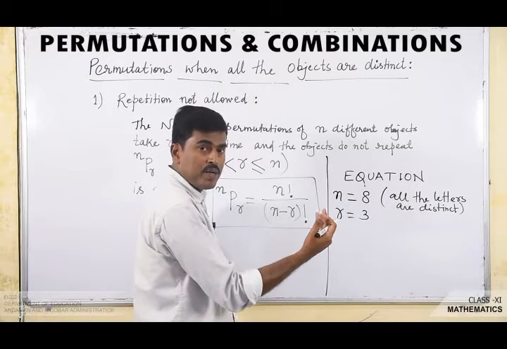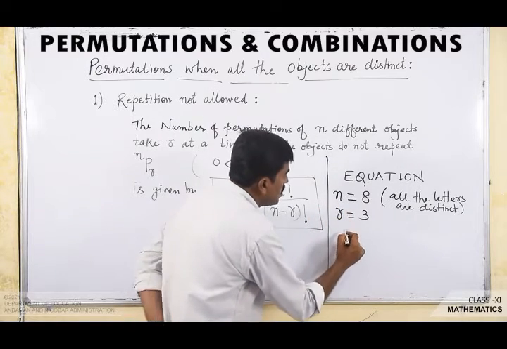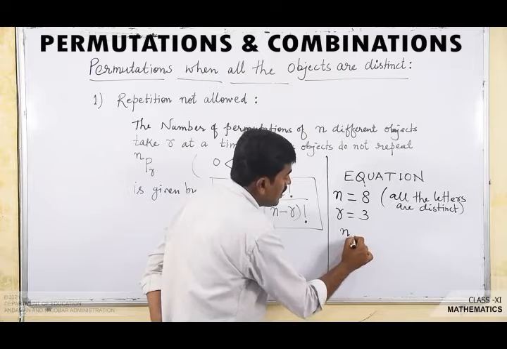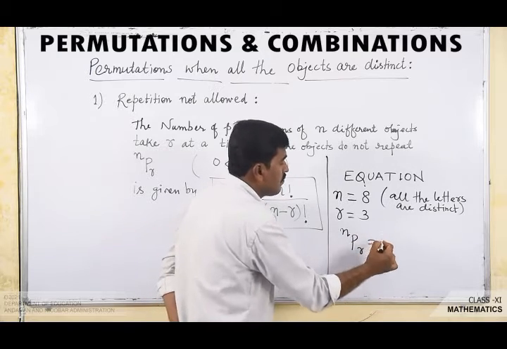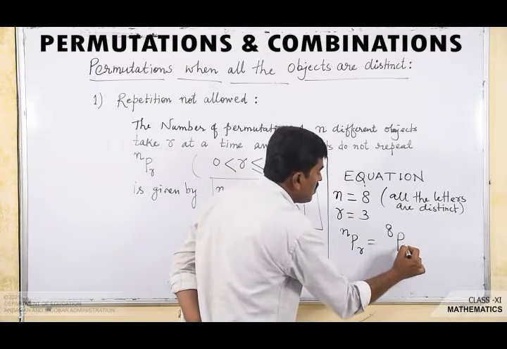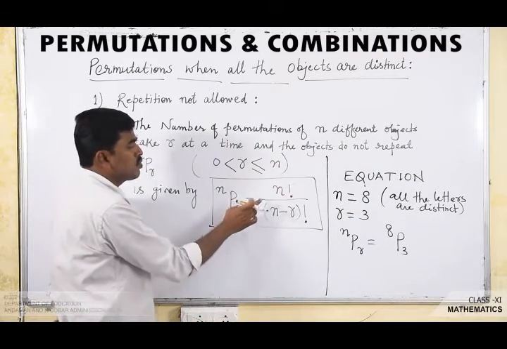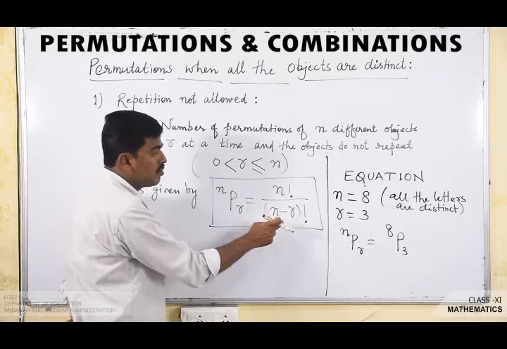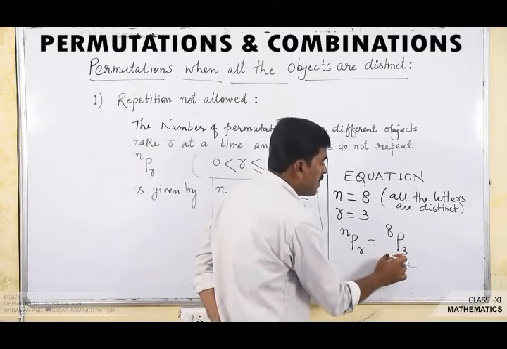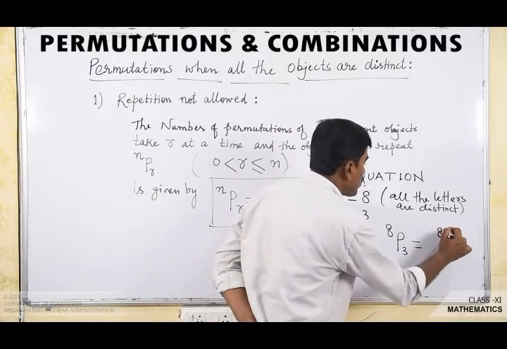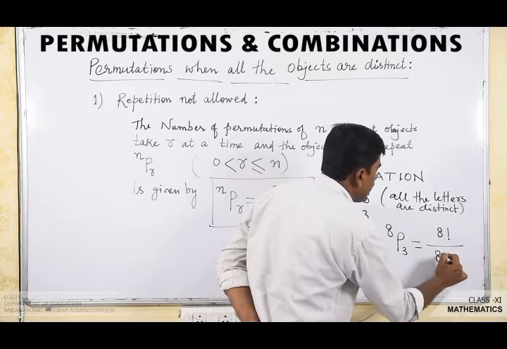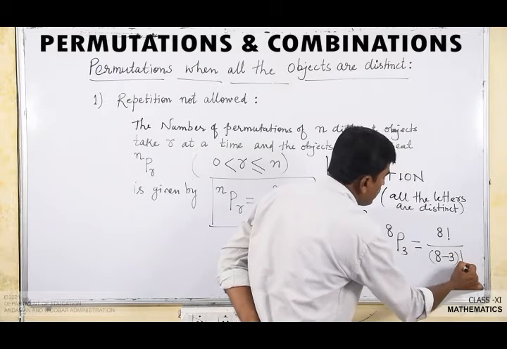Then how to find the number of permutations in this case? Here we have to find nPr, so we will write 8P3. What is the formula for nPr? nPr is equal to n factorial divided by n minus r whole factorial. So 8P3 is equal to 8 factorial divided by 8 minus 3 whole factorial.